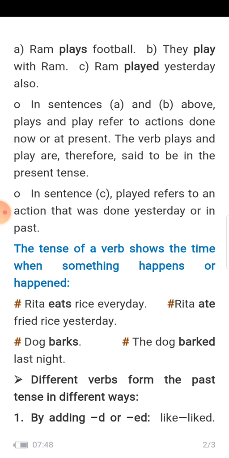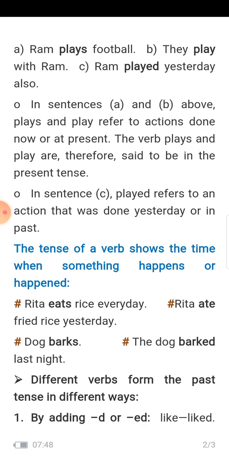The dog barks. Every day the dog barks, the sound of the dog is barking only. The dog barked last night. The dog barked last night, that means it was done. Last night it was over. The work was over. Different verbs form the past tense in different ways.